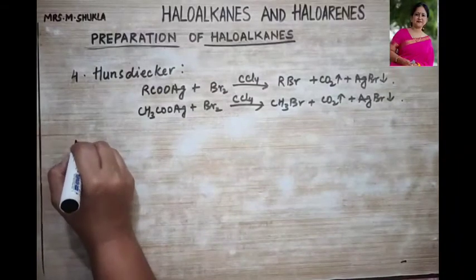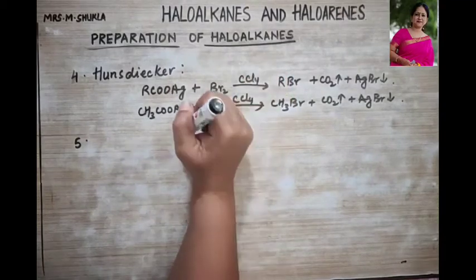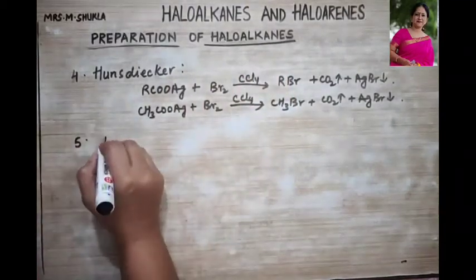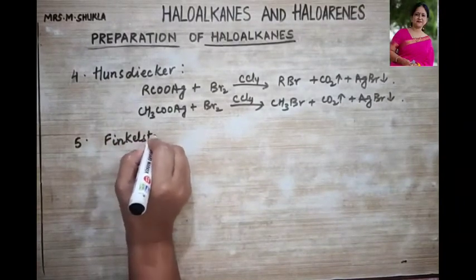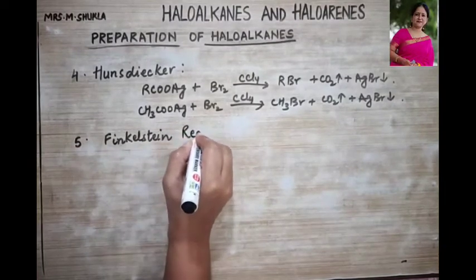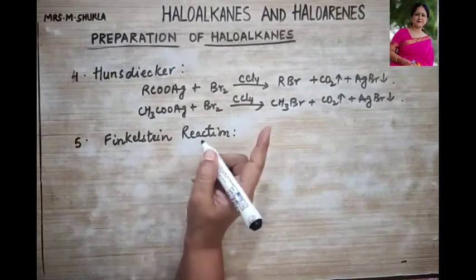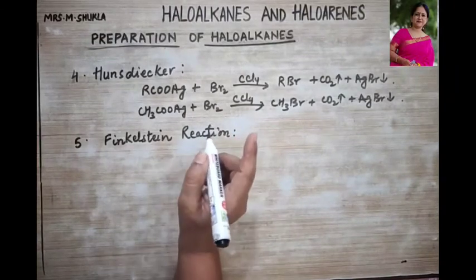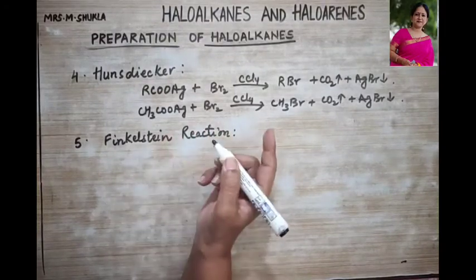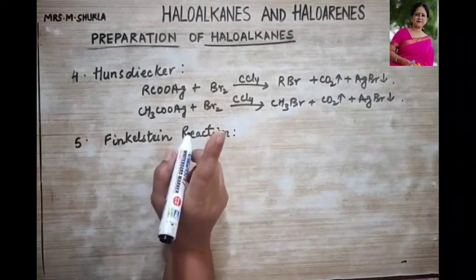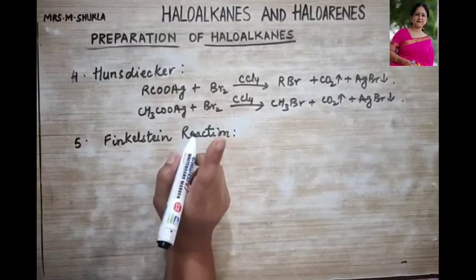And the last reaction to prepare haloalkanes is the Finkelstein reaction. In this reaction, alkyl iodides are prepared by the reaction of alkyl chlorides or bromides with sodium iodide in the presence of dry acetone, and this reaction is thus termed as the Finkelstein reaction.